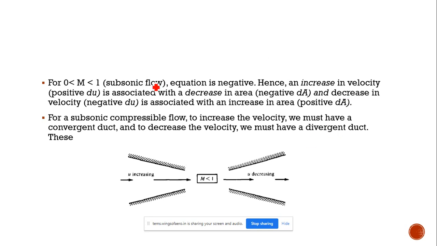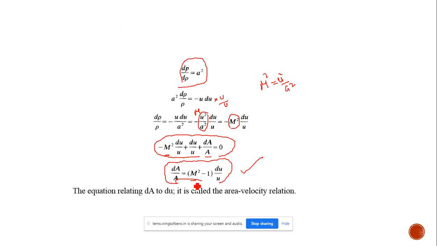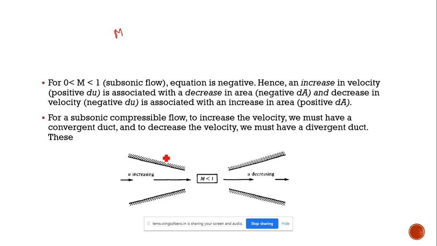Okay, so here we have a condition: if Mach number m is less than 1, for a subsonic flow, what will the equation be? You can see here, by substituting Mach number less than 1, the coefficient becomes negative. So writing the formula again, dA by A equal to m square minus 1 into du by u.